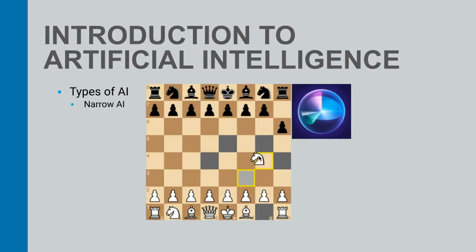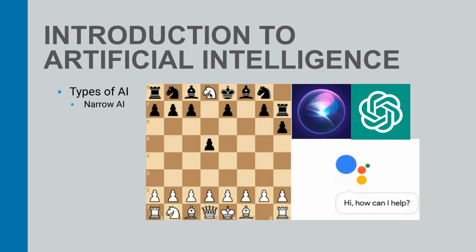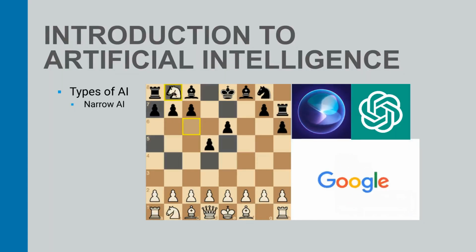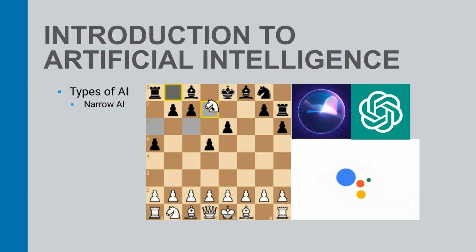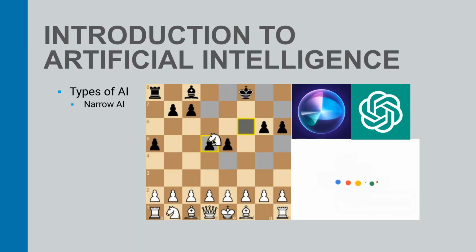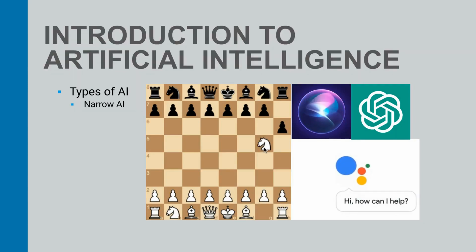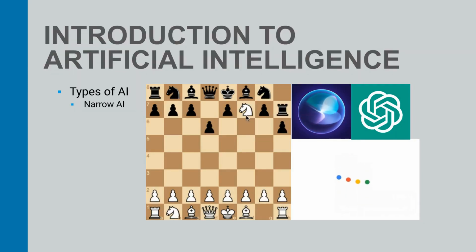There are different types of AI, depending on their capabilities and goals. The most common type is the narrow AI, which is designed to perform a specific task, such as playing chess, recognizing faces, or driving a car. Narrow AI is what we see most often in our daily lives, such as Siri, ChatGPT, Copilot, Gemini, and Google Assistant.